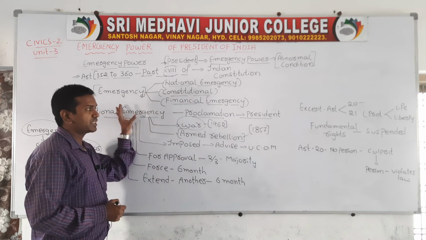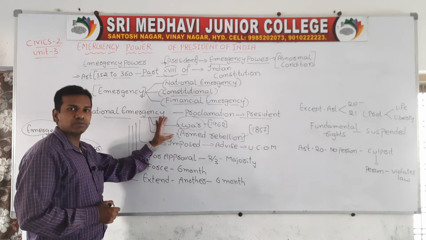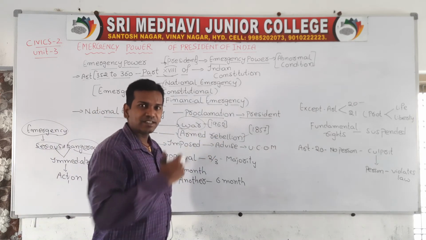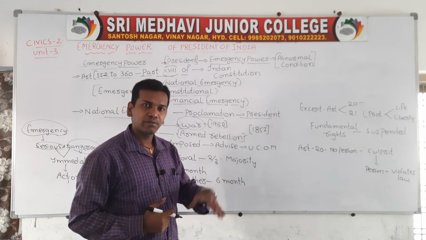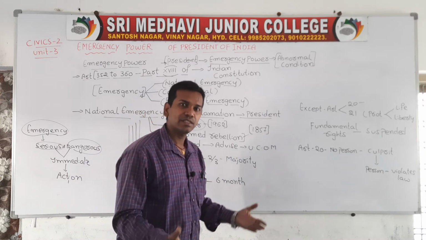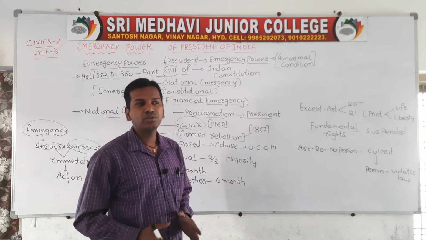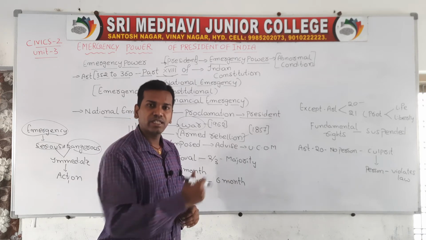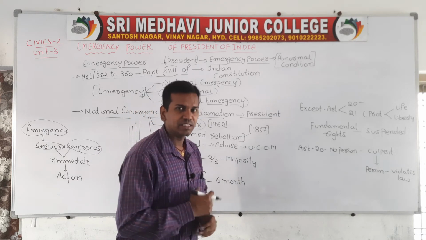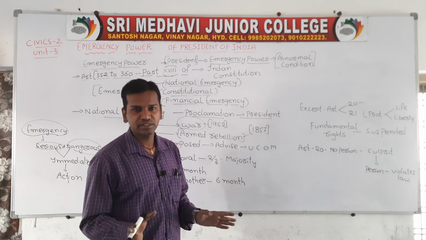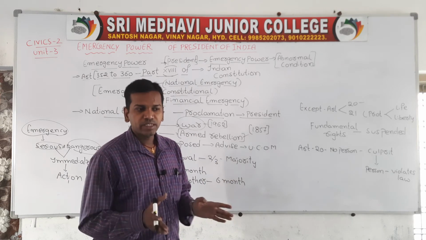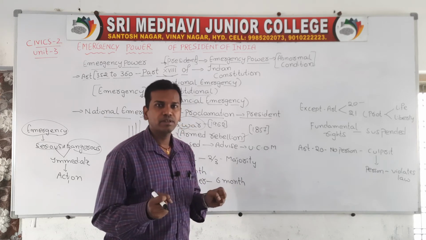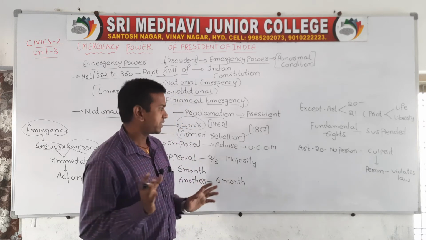Normally, national emergency is classified into two types: war and armed rebellion. War means whenever an external country declares a war with India; in that situation only the president has the right to declare emergency. The president alone will decide whether to declare war or conclude peace. That is under the control of the president only. During such external conditions and abnormal situations, all the power will be under the control of the president.